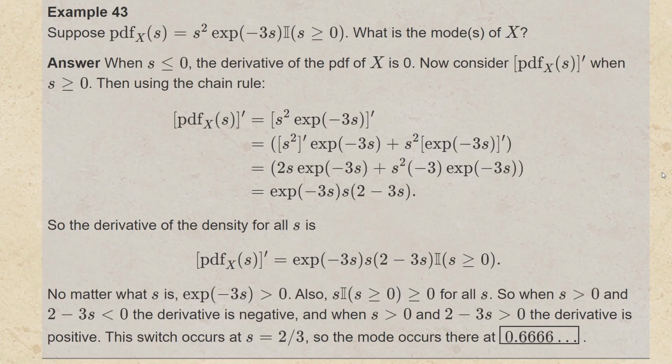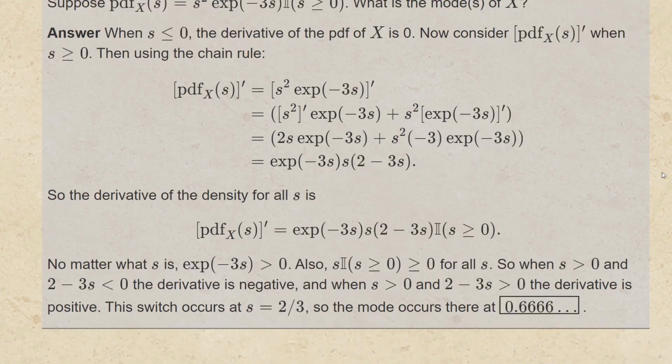That means that the function goes up when 2 minus 3s is greater than 0, and then switches and goes down when 2 minus 3s is less than 0. This switch occurs at s equals 2/3, so the mode occurs there. And the unique mode for this density is 0.6666, etc.